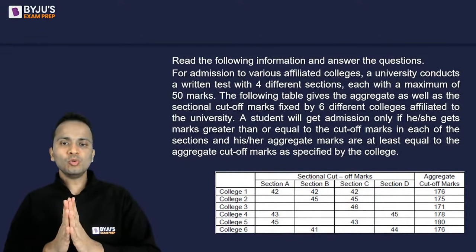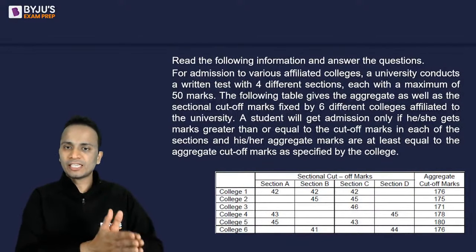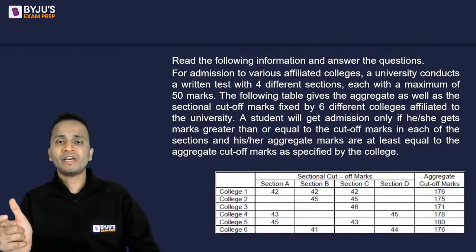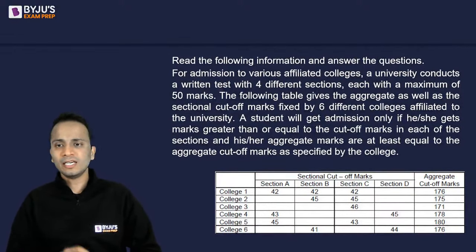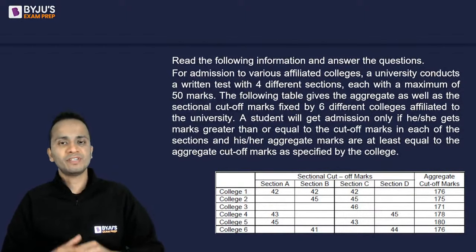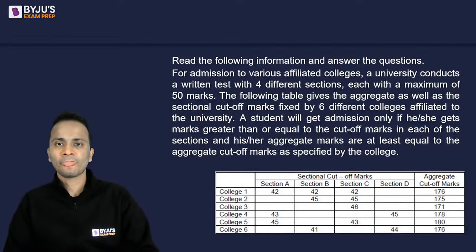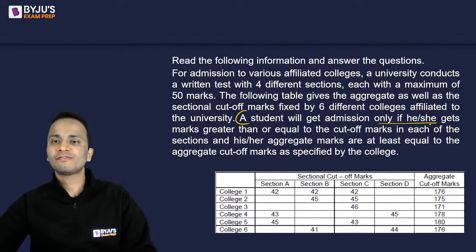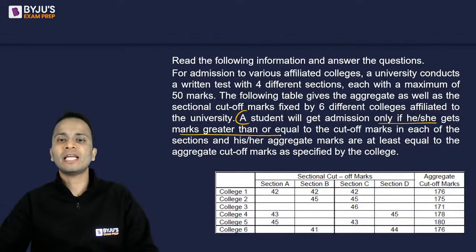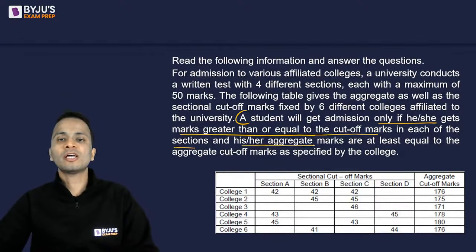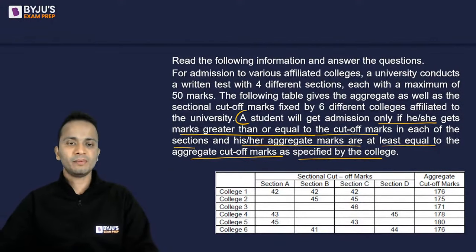Okay. College 2 does not have any sectional cutoff for section A and section D, but they have sectional cutoff of 45 and 45 respectively for section B and C with an overall cutoff of 175 and so on. Alright, so this is what is mentioned in the table. Now, a student will get admission only if he or she gets marks greater than or equal to the cutoff marks in each of the sections and his or her aggregate marks are at least equal to the aggregate cutoff as specified by the college.